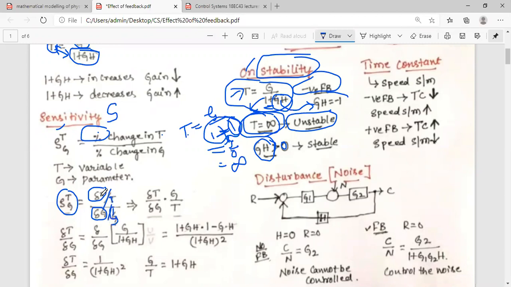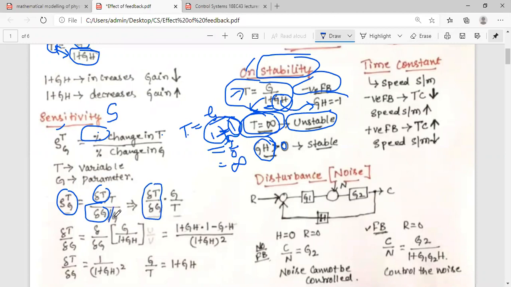So this ratio we can write in this form. Hope you understood why I have written it like this. According to the definition, I have written this equation. Delta indicates the change, the denominator indicates the percentage. Now rearranging the terms, delta T by delta G I have written as it is.